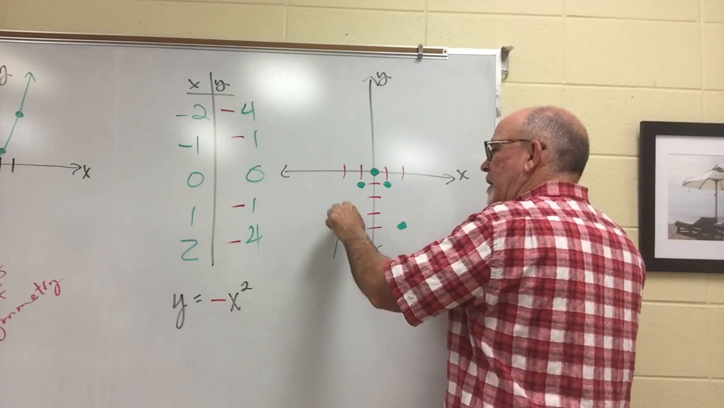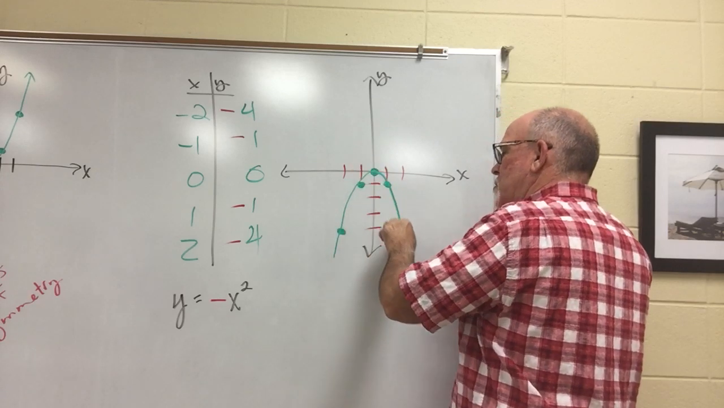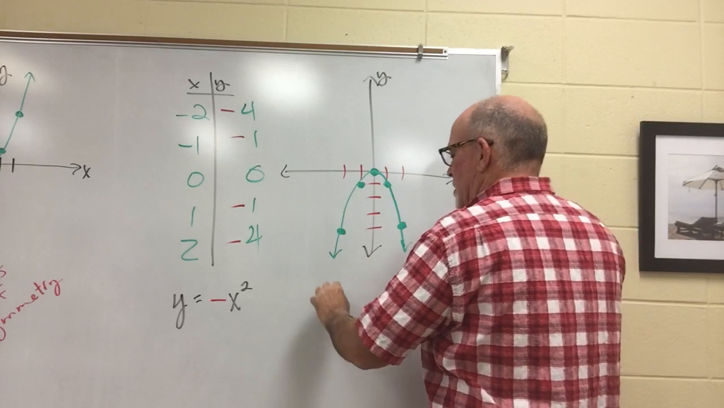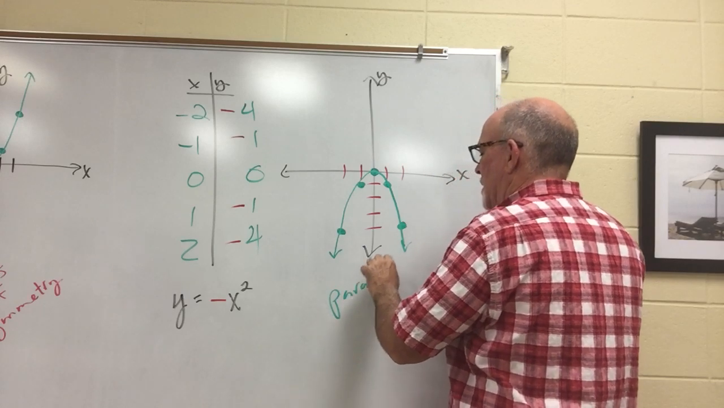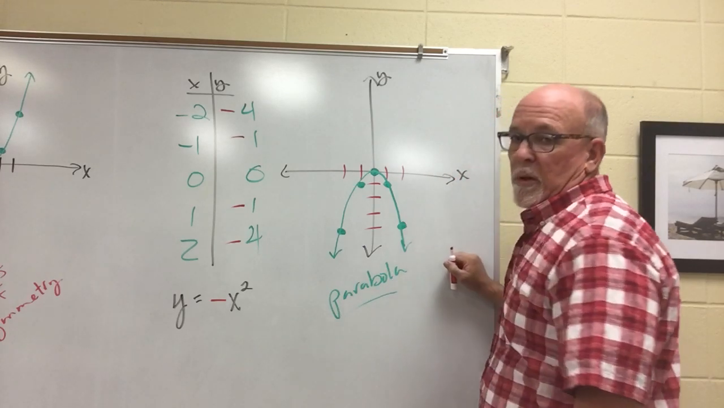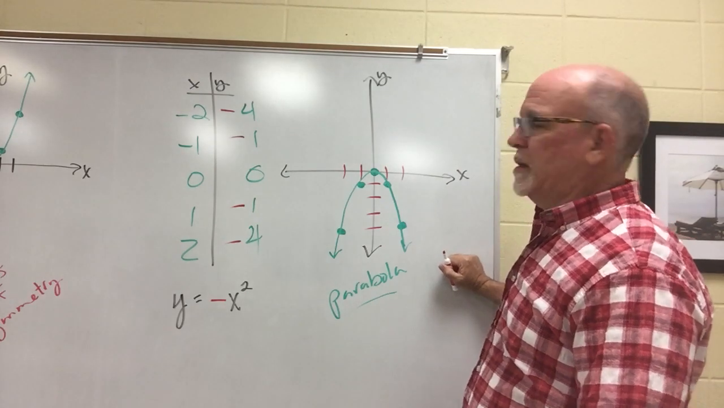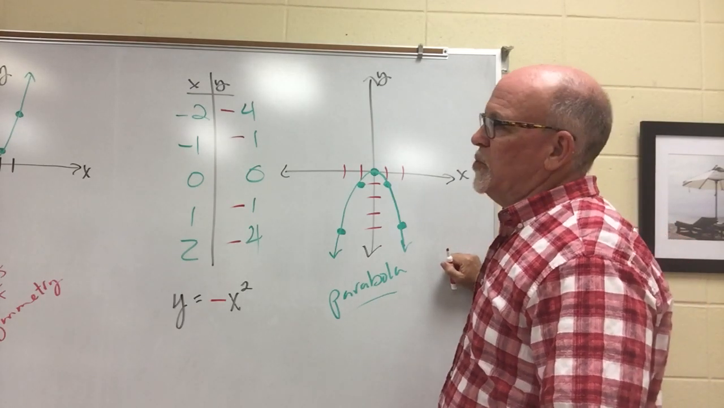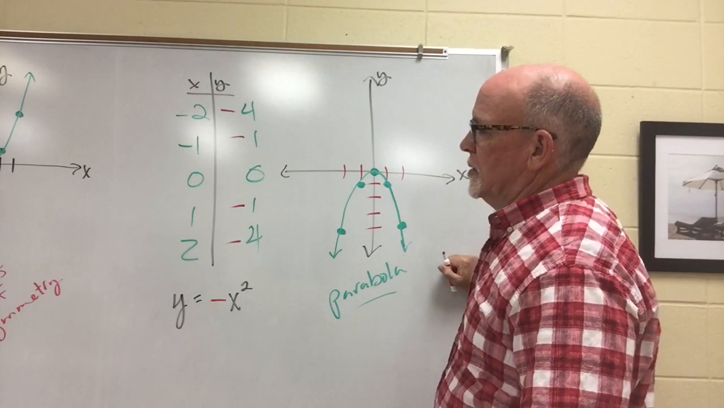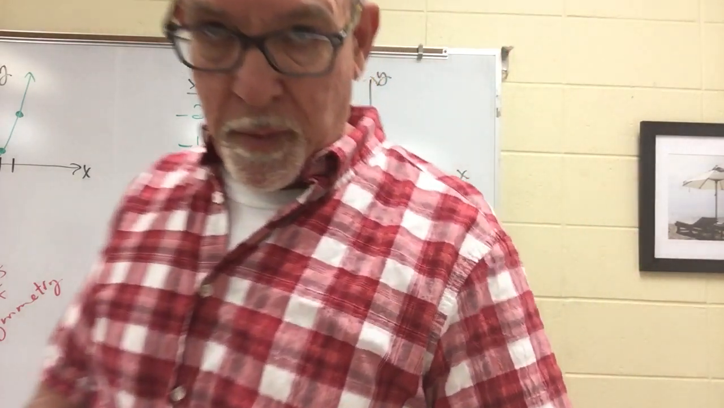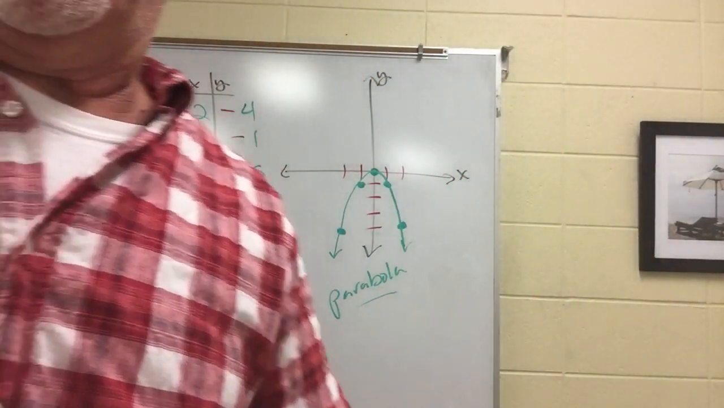And again, it does not make a V, it makes a U shape. The shape is called a parabola. People might try to say it phonetically, but it is parabola. So, pretty neat picture. That is a 6-minute video, so I'm going to stop.